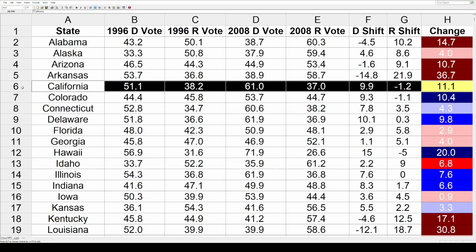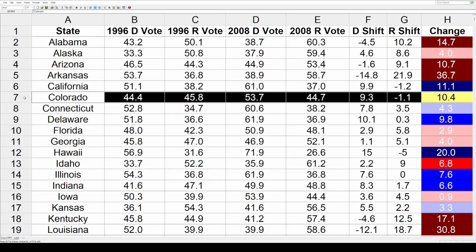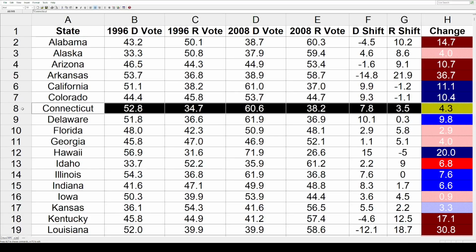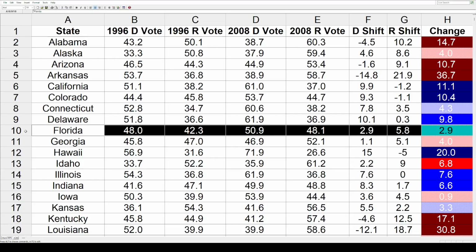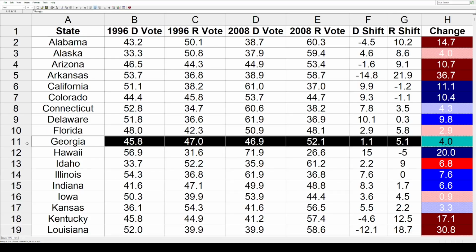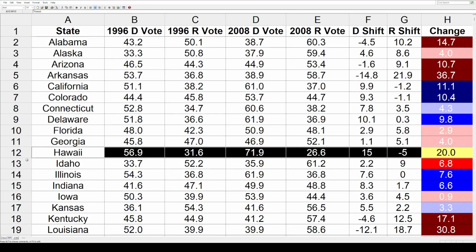California, double digits, 11.1 toward the Democrats. Similar in Colorado at 10.4. Connecticut, a lighter shade of blue by 4.3. Delaware, a little bit bluer by 9.8. Florida, a small red shift of 2.9. Georgia, same direction by 4%. Hawaii, and that was the biggest shift toward the Democrats by an even 20%.